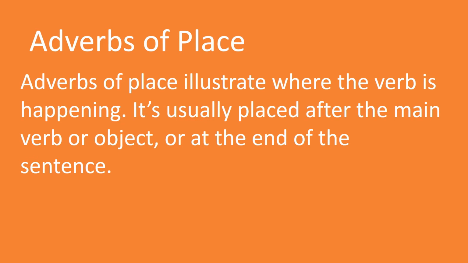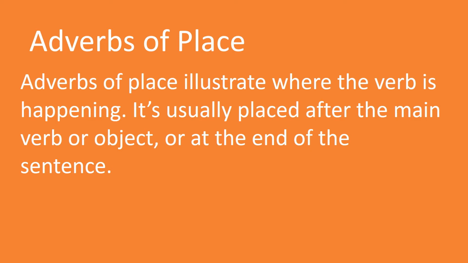Next, adverb of place. Adverbs of place tell where a verb is happening. They are usually placed after the main verb or object or at the end of a sentence. In simple words, adverbs of place talk about the location where the action of the verb is being carried out.